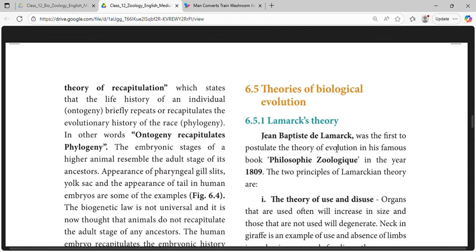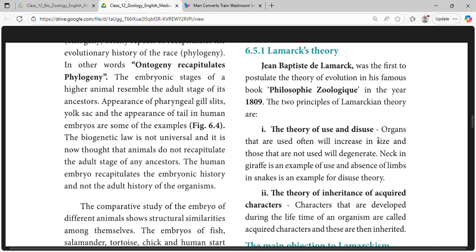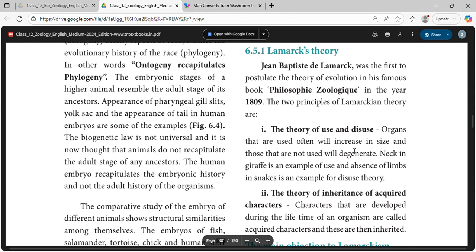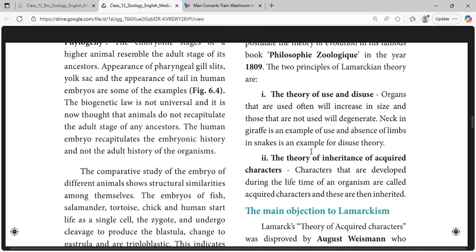Jean-Baptiste de Lamarck was the first to postulate the theory of evolution in his famous work Philosophie Zoologique in the year 1809. The two principles of Lamarckian theory are the theory of use and disuse. Organs that are used often will increase in size and those that are not used will degenerate. The neck in giraffe is an example of use, and the absence of limbs in snakes is an example of disuse.